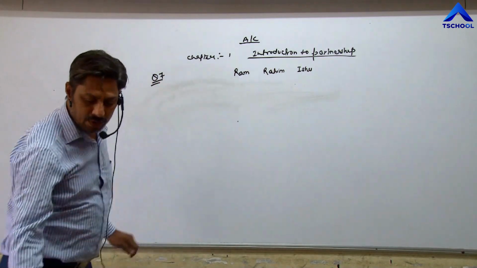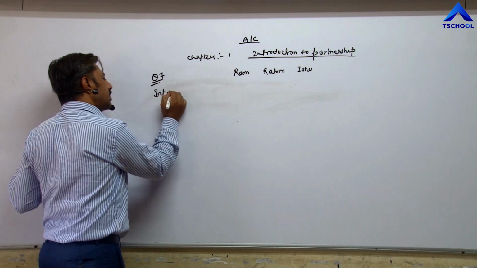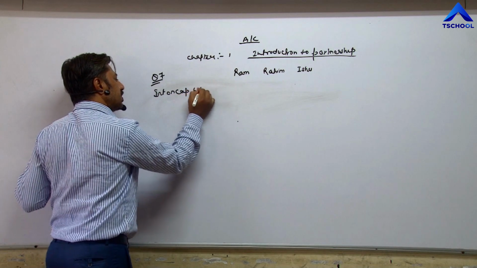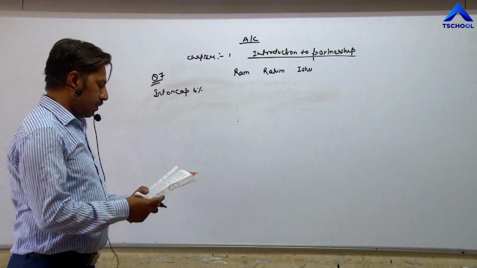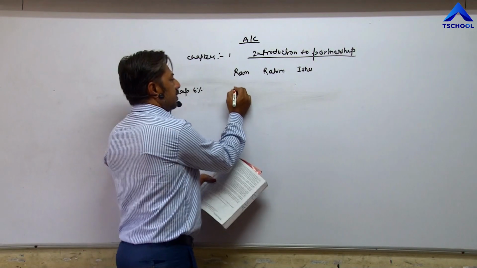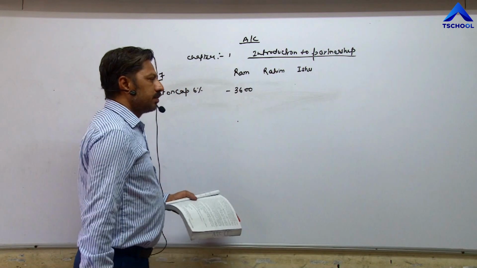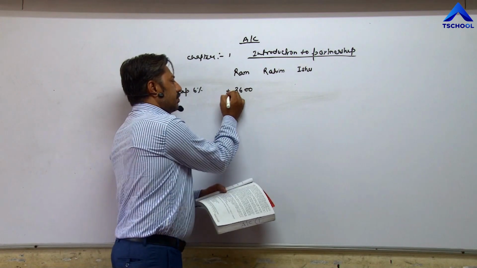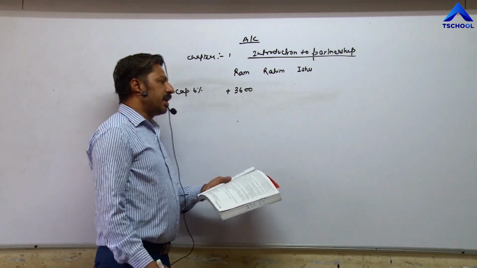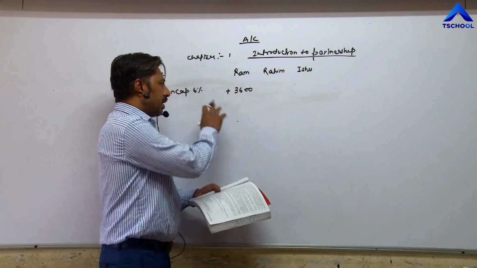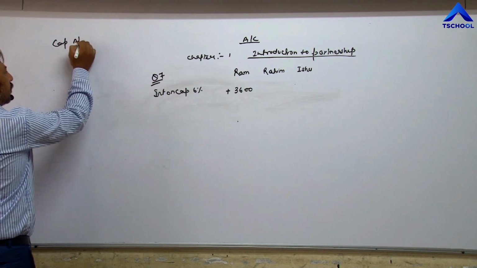First of all you have to write down interest on capital, which is 6% of 60,000, 3,600, plus. The reason: it is received by partners, so it will increase their capital. Interest on capital is always shown on the credit side of the capital account.